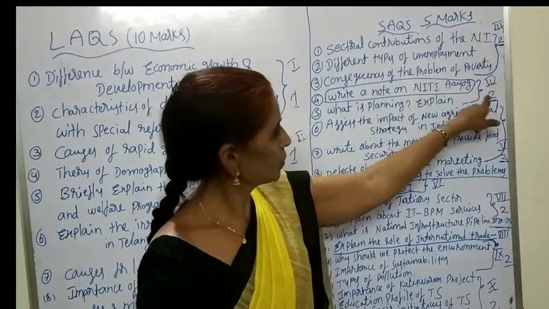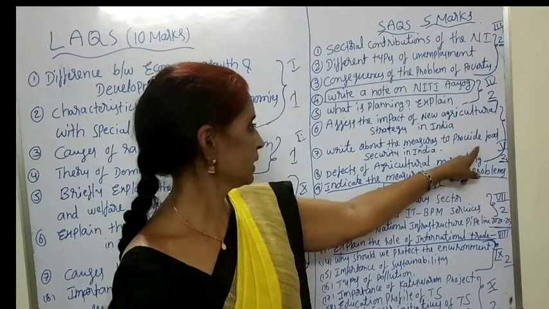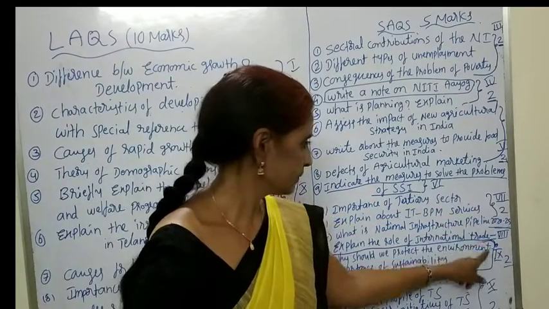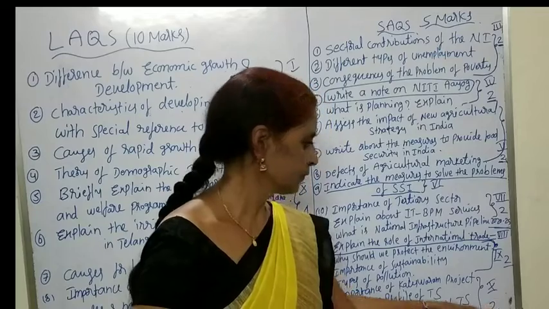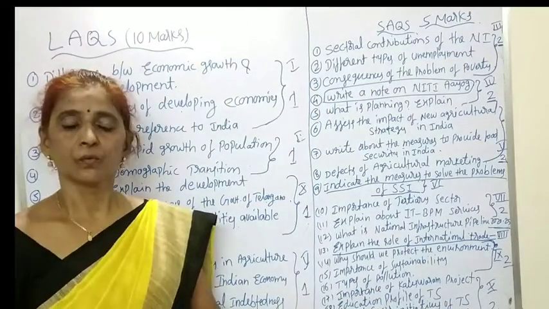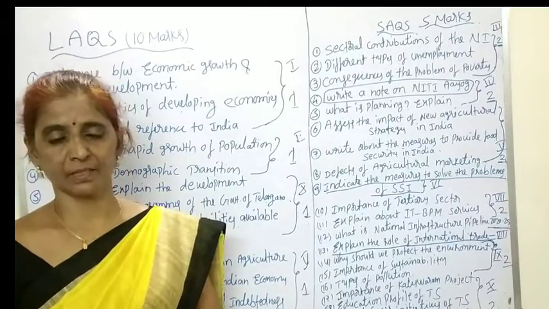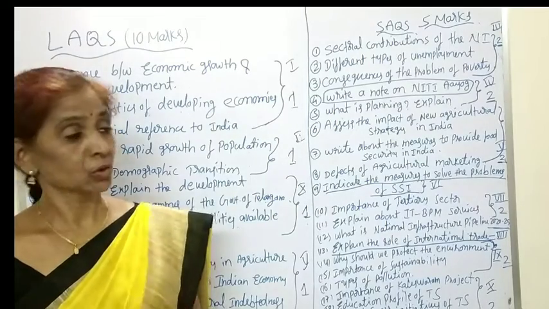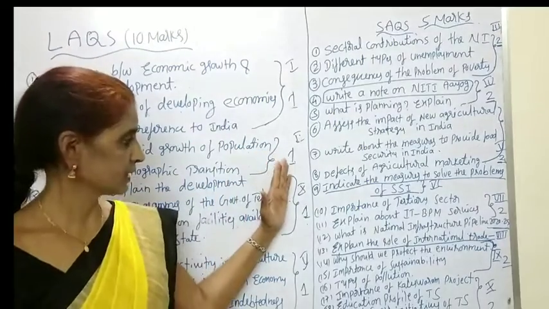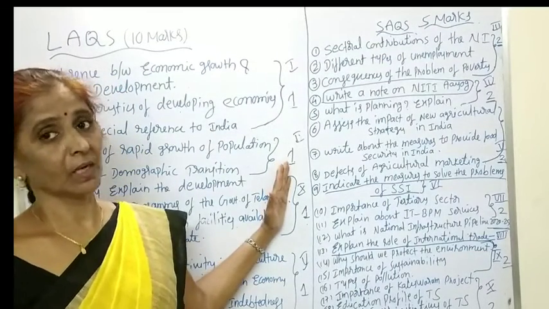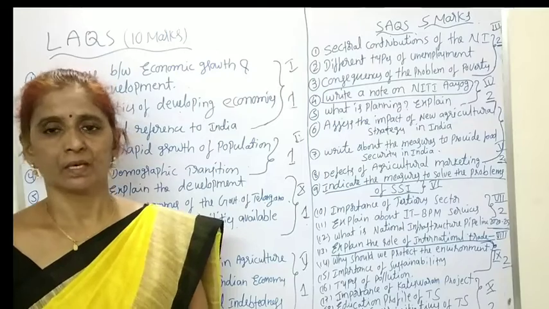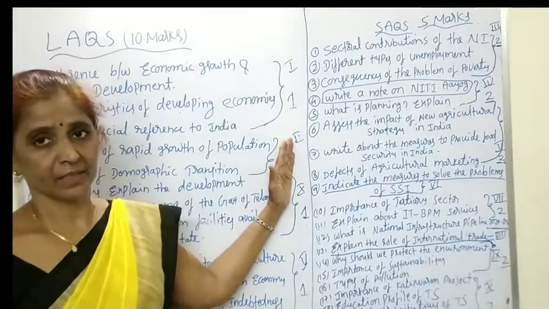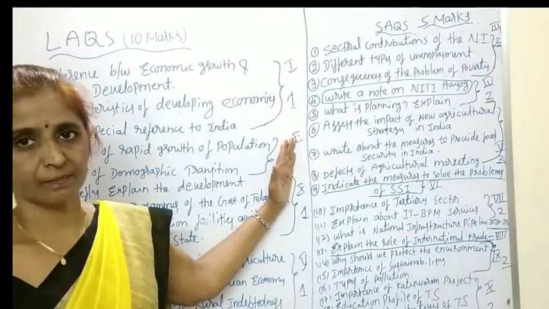They are 2 to 4, and from 5th unit to 6. This is a compulsory question 7, 8, 9. This question is 10, 11, 12, 13, 14. So you are able to present 14 answers in the final examination. In bad situations also, children, you are able to attempt 12 answers. By learning these questions, you are able to attempt 12 questions. But actually we have to attempt 8 only. So that is the reason, children. Concentrate on these SAQs and try to get good marks.